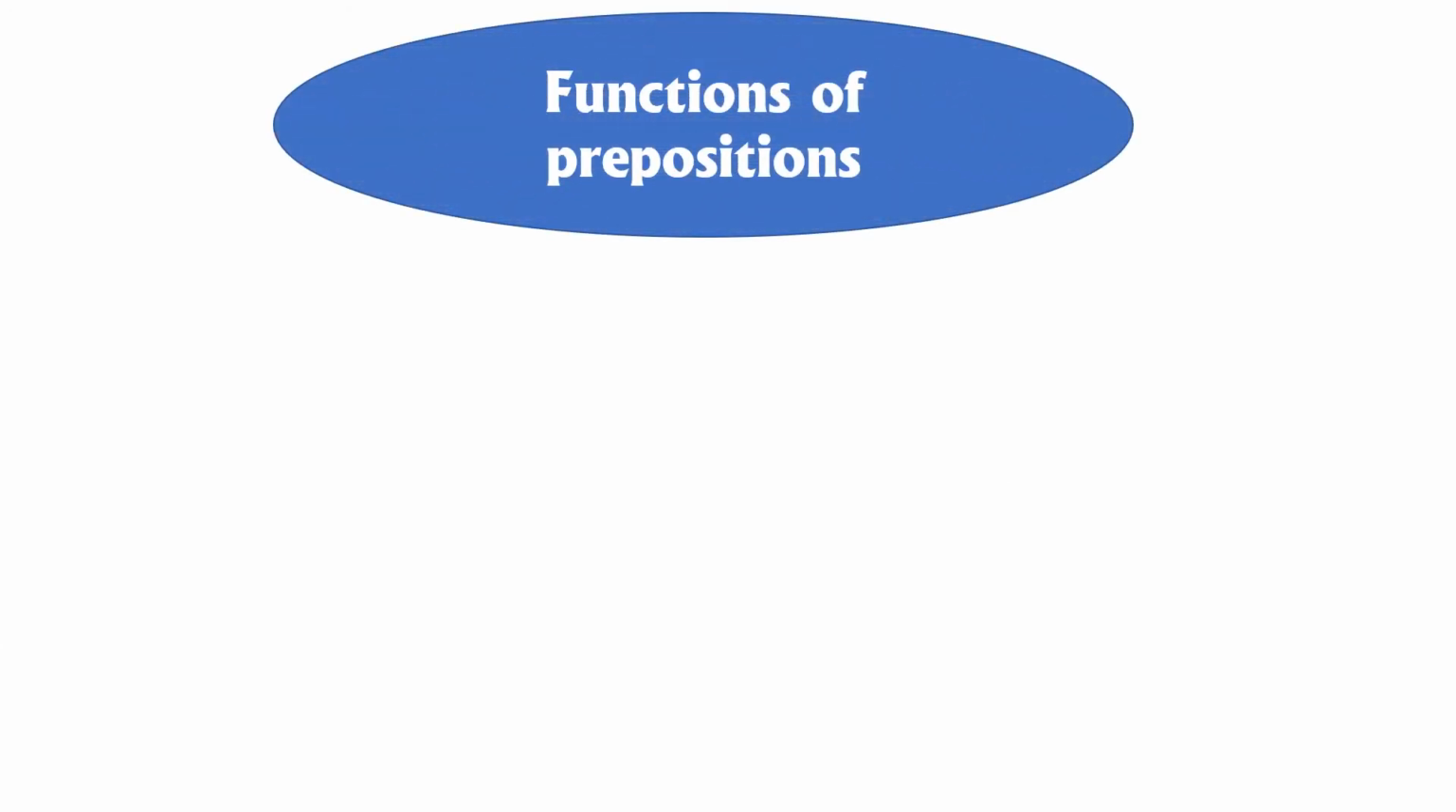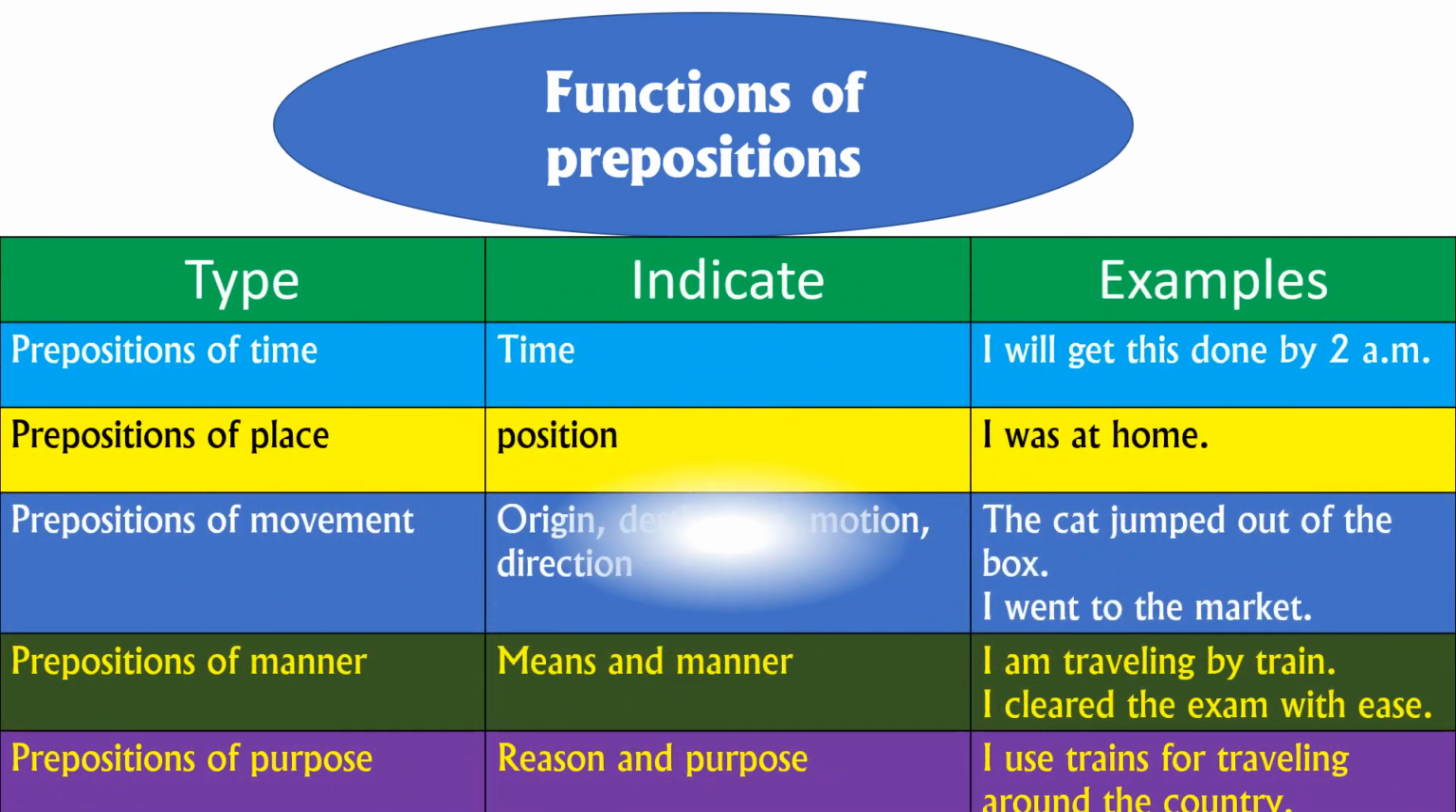The next one, functions of prepositions. So what are the functions of prepositions? The first one, type, indicate, examples. The prepositions of time: when we are using the preposition for mentioning the time, that is called the preposition of time. So indicate time. Example, I will get this done by 2 a.m. 2 a.m. in the sense it is the timing, so it is called preposition of time.